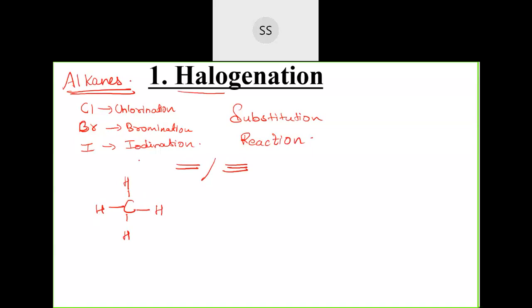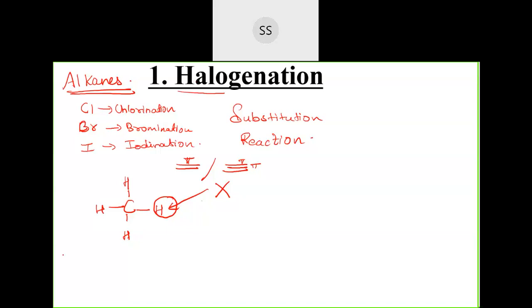Like I told you, in the preparation of alkanes, we took alkenes and alkynes to prepare alkanes. That was possible by breaking the pi bond. Here one pi bond was there and here we have two pi bonds, so you can add across them. But in this case, you can't do any addition. If you add, the compound will become unstable. So if you want to add something, you have to remove something. I should remove the hydrogen and in that place add some halogen. So it's a substitution reaction: replacement of one or more than one atom by the halogen is called halogenation.